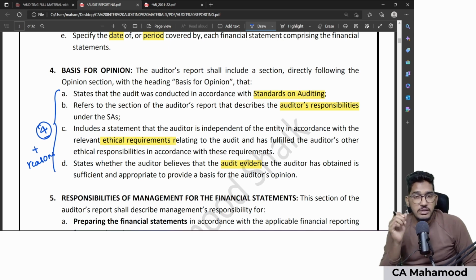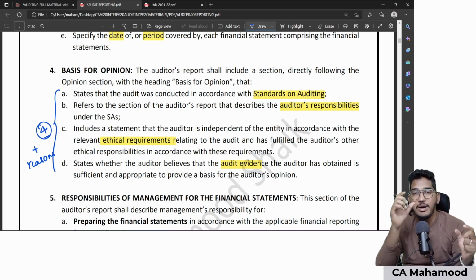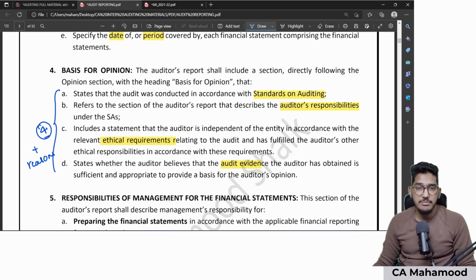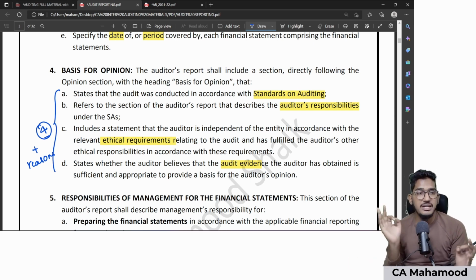And wherever possible, you should quantify the amount of misstatement. That means you have to calculate the amount of misstatement. That figure should be stated in the basis for opinion paragraph. In case you are unable to quantify, mention that you are unable to calculate the figure exactly.